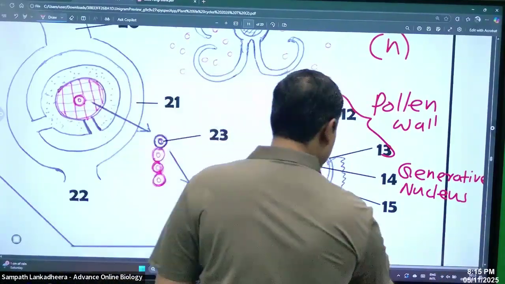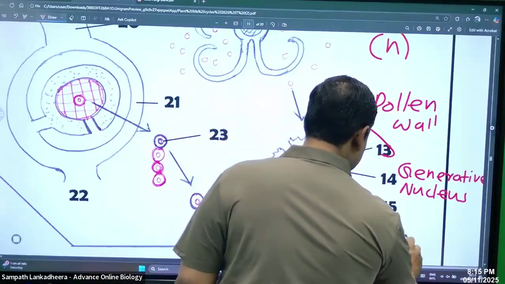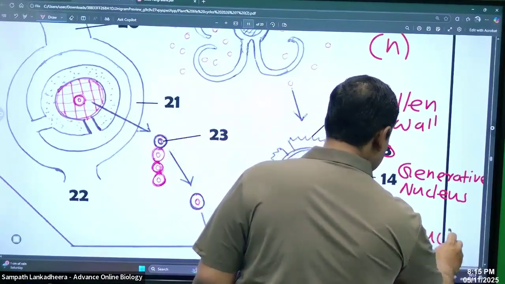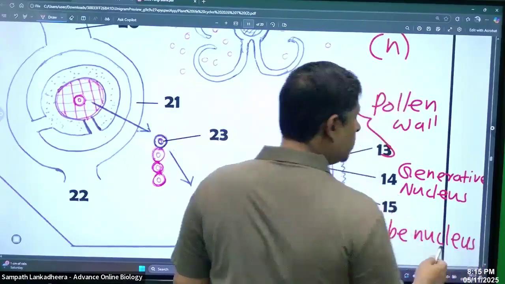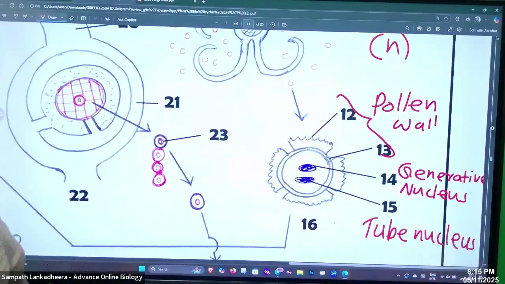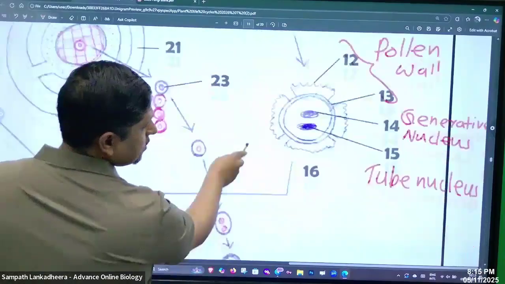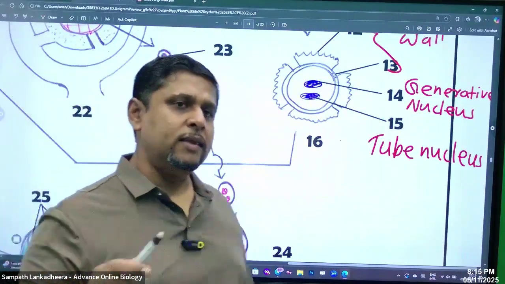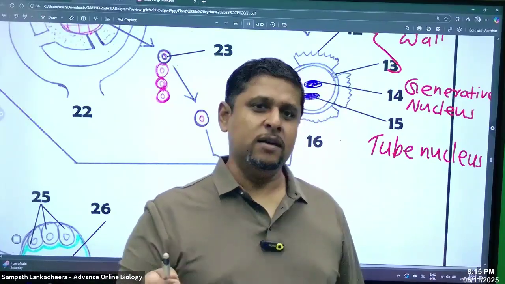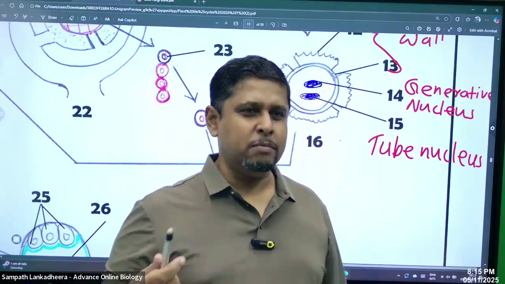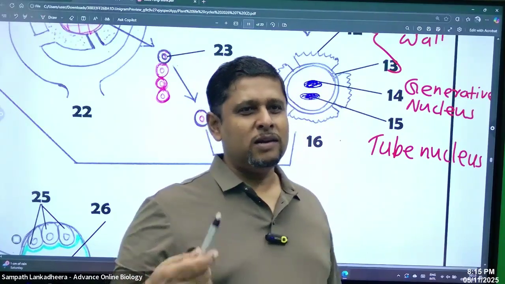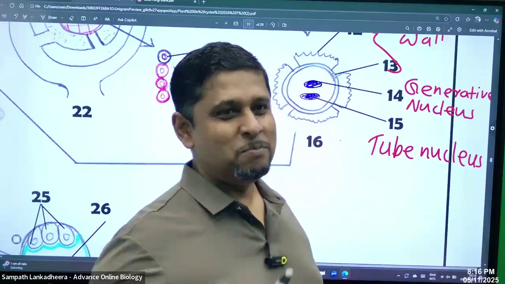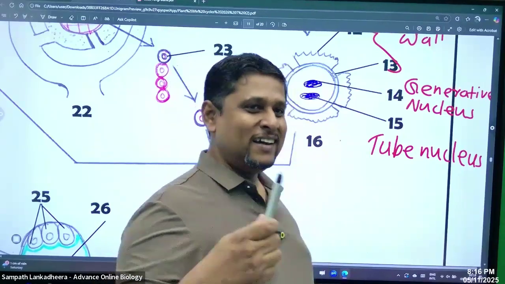The other one is called tube nucleus. Generative nucleus and the tube nucleus. The generative nucleus is going to divide and make 2 cells, and you call those 2 cells the male nuclei. The tube nucleus does not do anything. It just simply dies out, right?